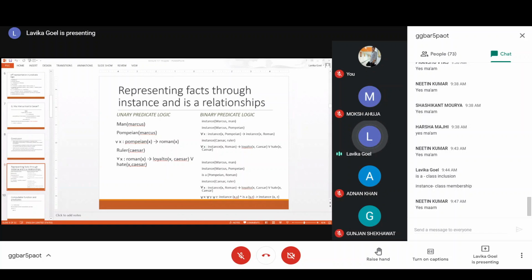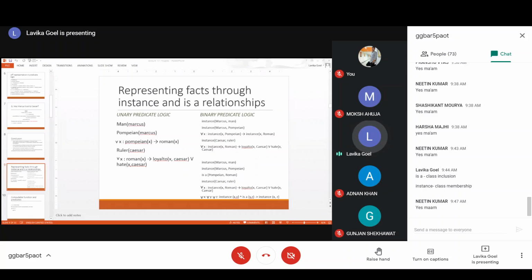In order to get that important inference from this binary logic, you have to add this last fact: x is an instance of y and y isa z implies x is also an instance of z. Let us say x is Marcus, y is Pompeian. So instance(Marcus, Pompeian) and isa(Pompeian, Roman) implies instance(Marcus, Roman). So this means Marcus is an instance of Roman, like this.